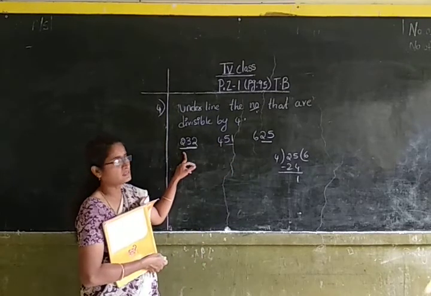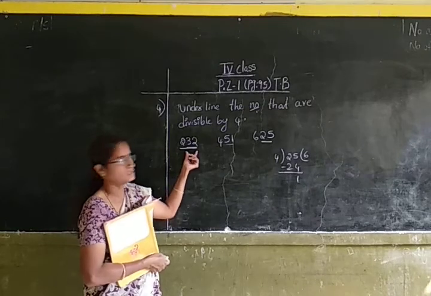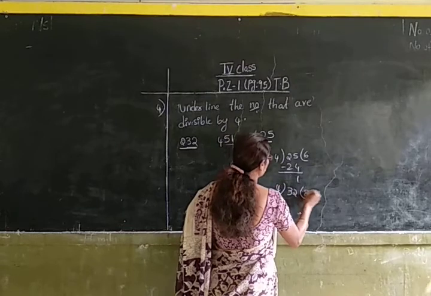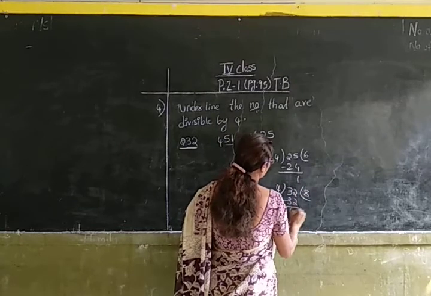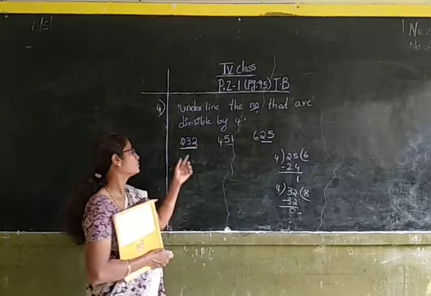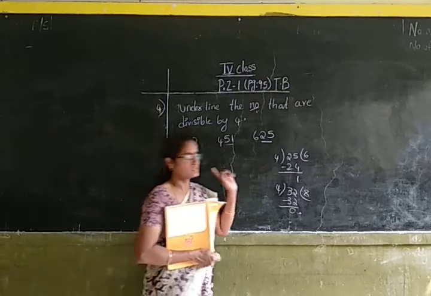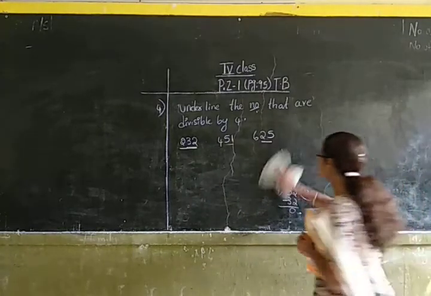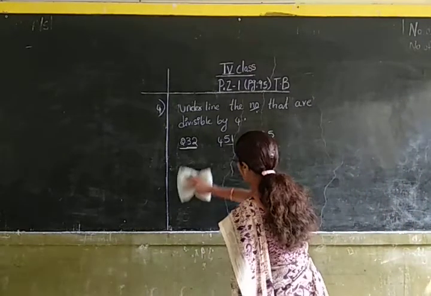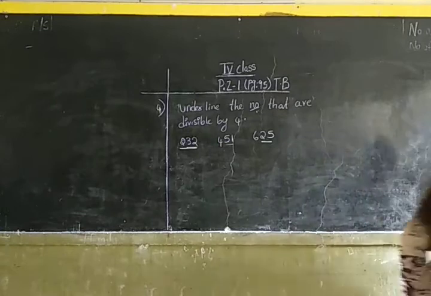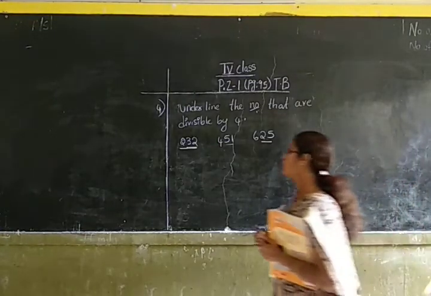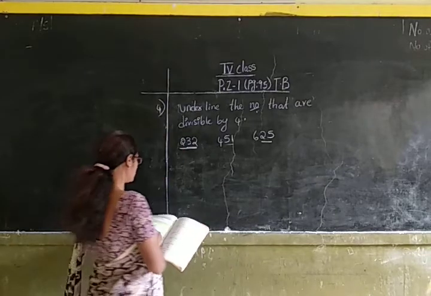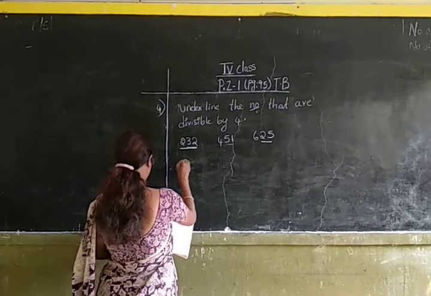Here in 232 the last two numbers, that is 32, is divisible by 4. 4 8s are 32. So 232 is divisible by 4. Did you understand children? We have to check whether the last two numbers are divisible by 4. If the last two numbers are divisible by 4, then you can say that the whole number is divisible by 4. Okay children. Now let us do the next sum.